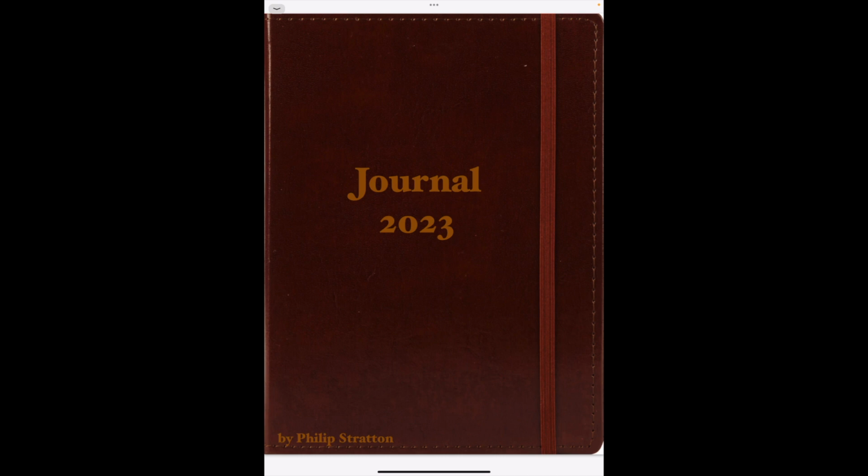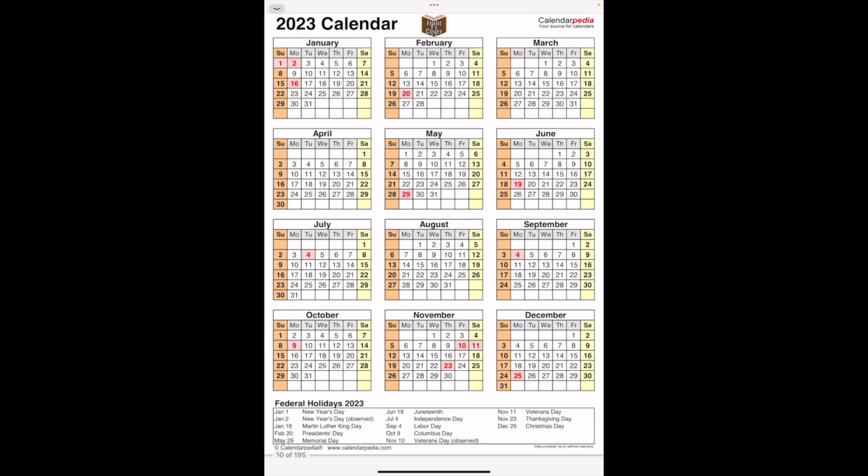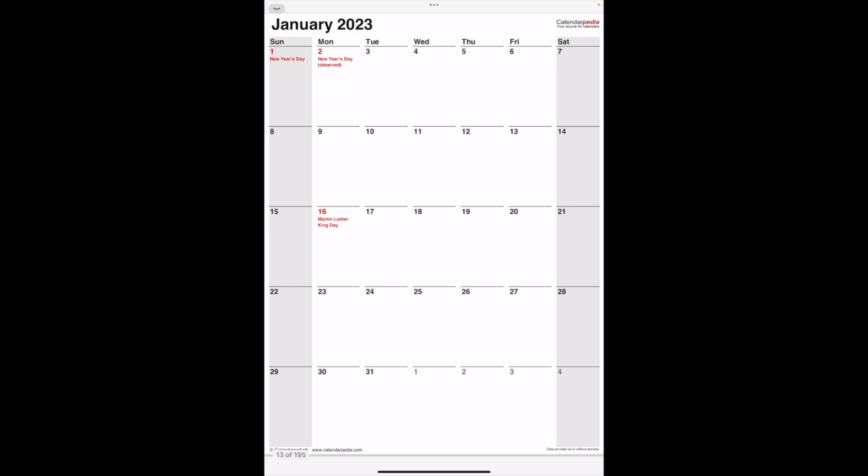But if you wanted to skip all of those things, then just by tapping on the 2023 here on the front cover, that brings us to the calendar view that we were just at. Within this view here, each of the months are hyperlinked. It will take us from an annual view to a little more detailed monthly view. From this page, you might be able to use it as reference and maybe make a couple of notes on here, but not a lot of room to actually plan things. So if I click on January at the very top of the January box, it takes us to a January 2023 monthly view page. So I can make my notes in here.